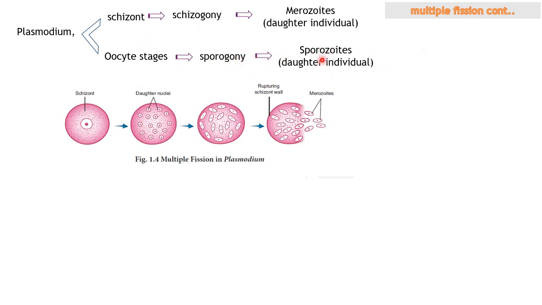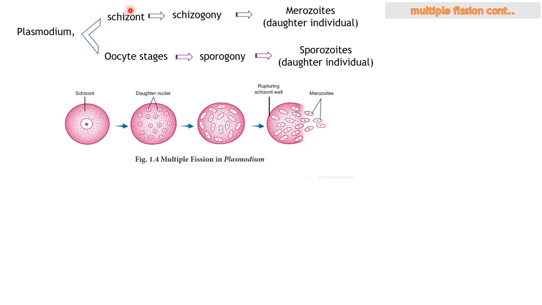Through sporogony, once sporozoites, I mean many daughter individuals, have been released inside the mosquito, which means the Anopheles mosquito, which is responsible for malaria, the sporozoites will be introduced into humans through mosquito bites. That sporozoite then becomes a schizont.